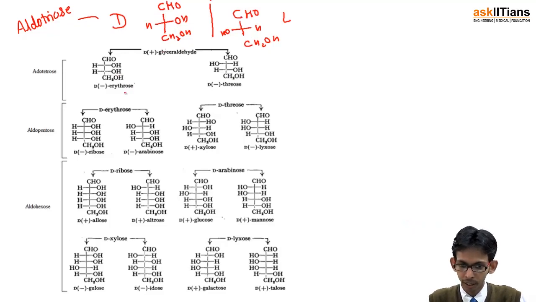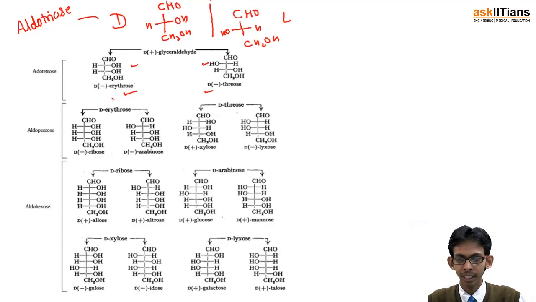So we get D-erythrose or D-threose. If the new OH group is on this side, it is D-erythrose, and if it is on the left side, it is D-threose. This is threose, this is erythrose, and these two are actually aldotetroses, 4 carbon atoms, aldehyde group.